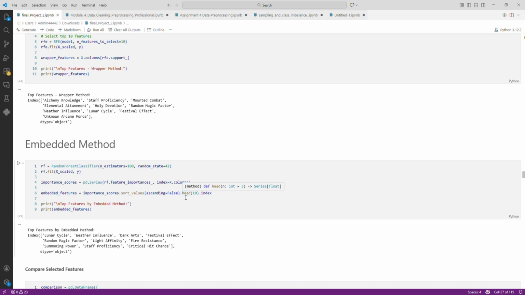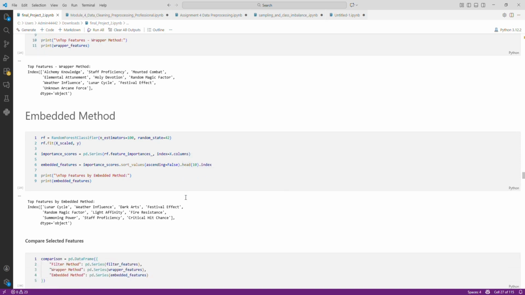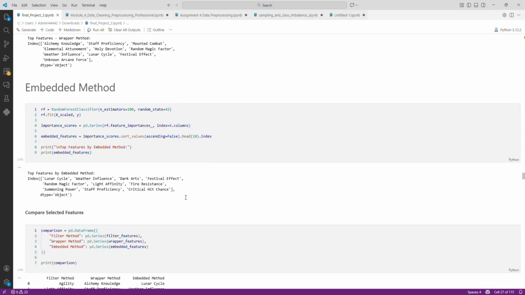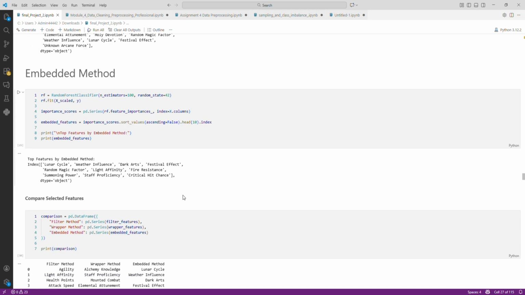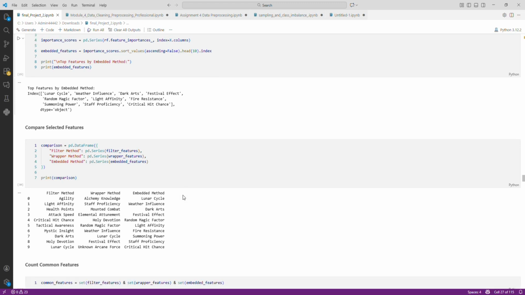Random forest calculates the importance score based on how much a feature contributed to reducing the classification error. This method captures nonlinear relationships and interactions between variables, making it effective for identifying importance. After comparing the three methods, I selected the embedded method because it provided a meaningful importance ranking while remaining computationally efficient.